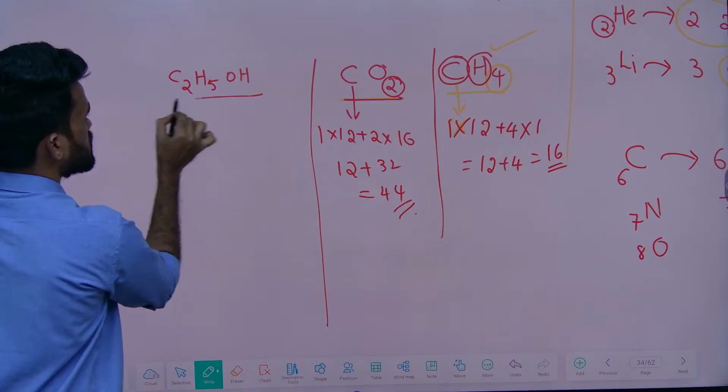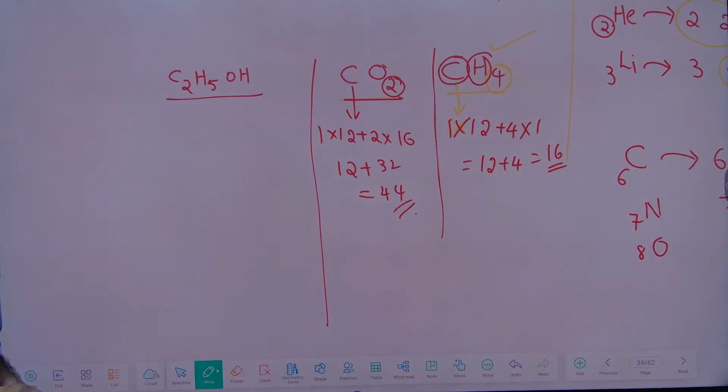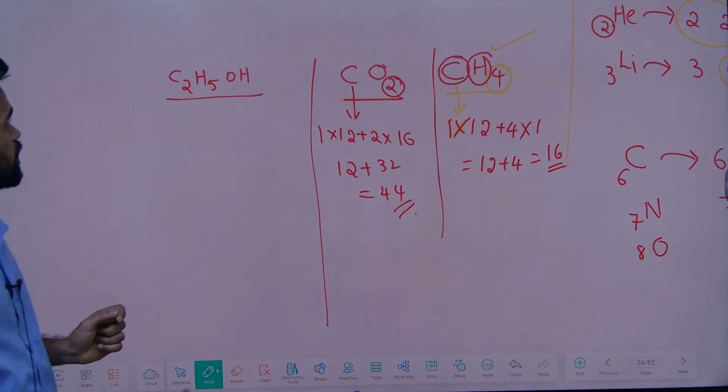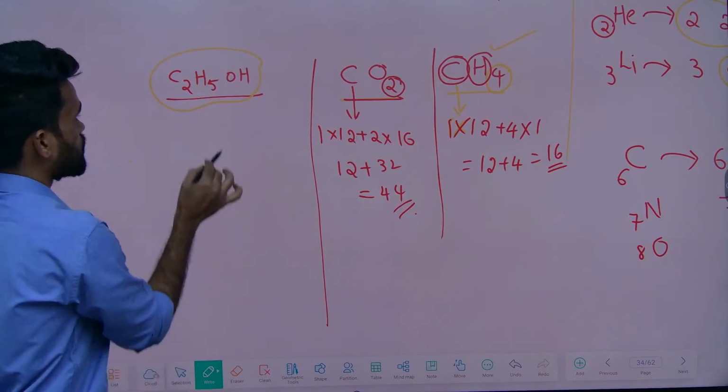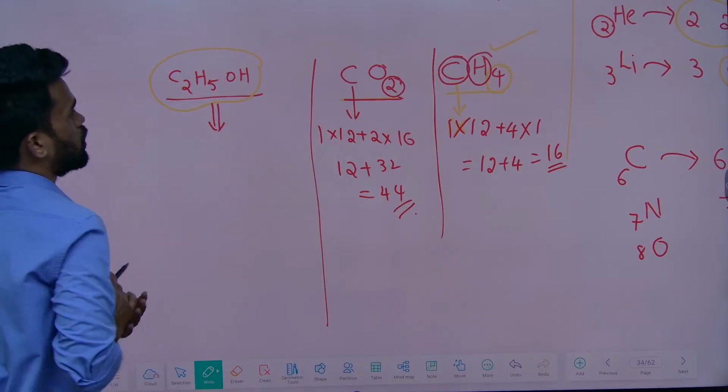C2H5OH. This is called ethyl alcohol, or ethanol. We will be using these in our daily life also. Now, tell me, how can you calculate their molecular weight?